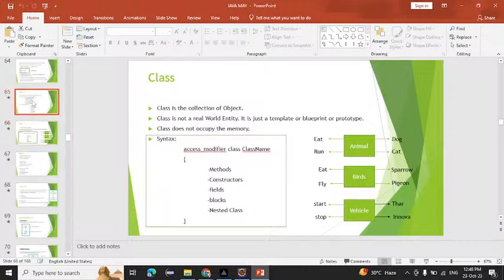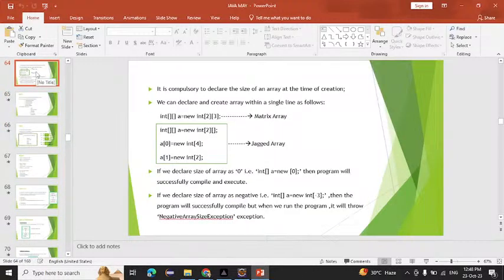And inside the OOPs there are many pillars. Which are those pillars? How many pillars do we have inside the OOPs? Four, six. You can say four or you can say six also.